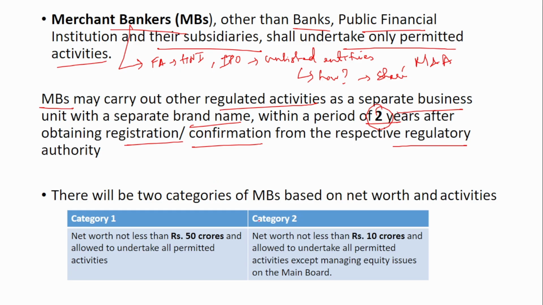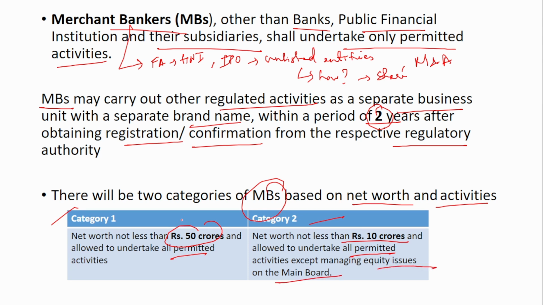And if you see, there will be 2 categories of merchant banks based on the net worth and activities. First category is when the net worth is not less than rupees 50 crores, and they are allowed to undertake all permitted activities. Under the second category, the net worth is not less than rupees 10 crores, and they are allowed to undertake all permitted activities except managing equity issues on the main board.